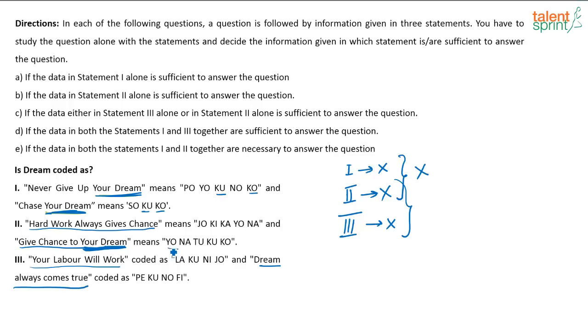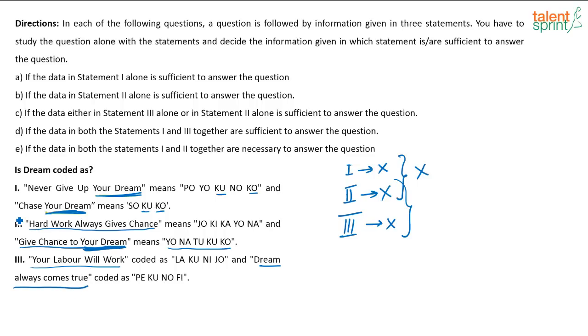If you look at the code here, you have two. If you combine 2 and 3, are you not getting the answer? See, give chance to your dream. Dream always comes true. So among these two sentences, give chance to your dream and dream always comes true, there is only one thing that is common.